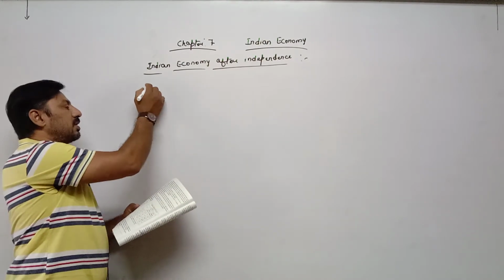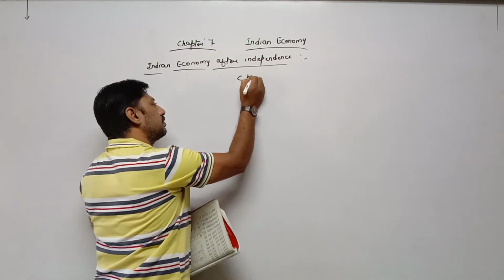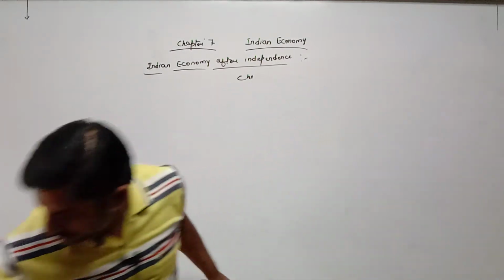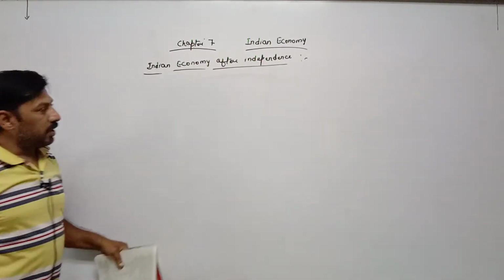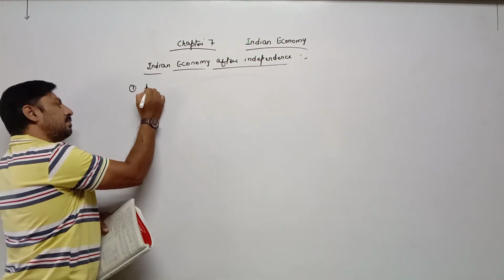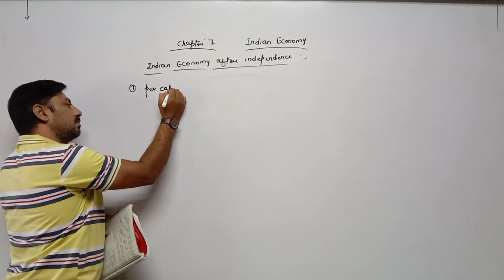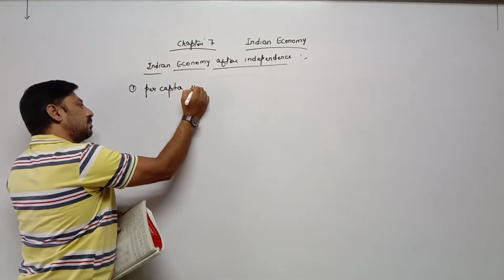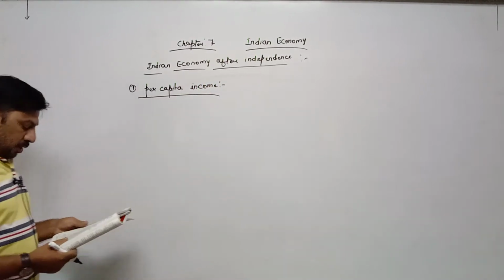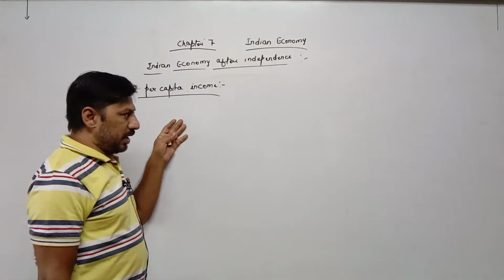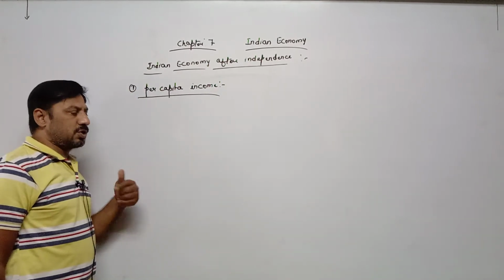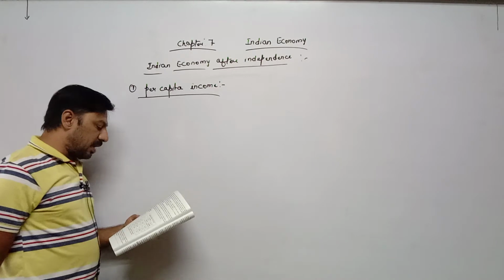The first characteristic. First point in Indian economy after independence: first one is per capita income. In all these points, there is nothing to explain. Only data is given. On the basis of data, we can say that India is a fast developing economy or a slow developing economy. So first one is per capita income.